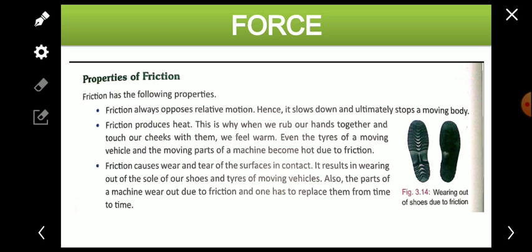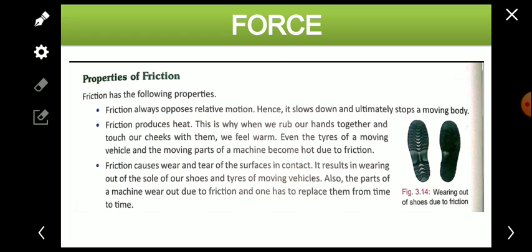Now let's continue. Now we'll talk about some properties of friction. Friction has properties and some demerits also, which we'll talk about later. Friction always opposes relative motion. Hence, it slows down and ultimately stops a moving body.